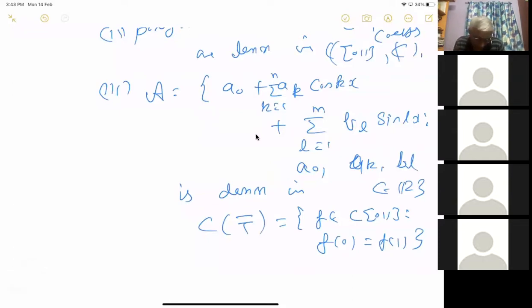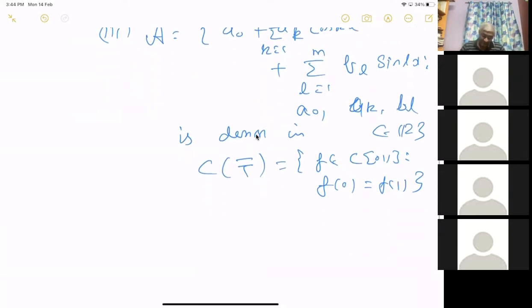Any periodic function on the real line can be considered as a function on just 0, 1 or any other interval AB. Then this statement is true for any other AB also. If something is true for C of the interval 0, 1, then you can change the statement correspondingly and it is true for any interval also.